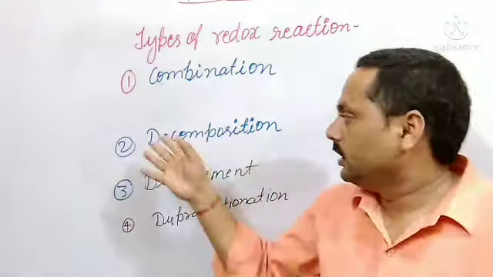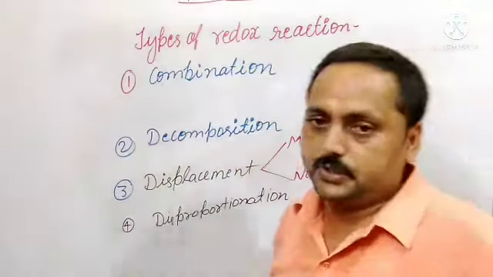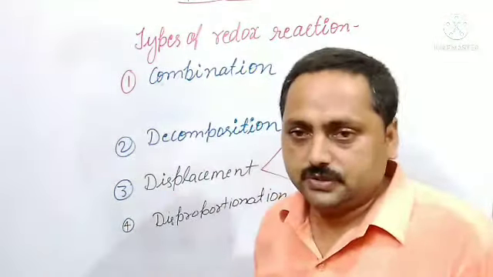Here displacement may be of 2 types: metal displacement and non-metal displacement redox reaction. Okay, children. So here we have seen there are 4 types of redox reaction. First is combination, second is decomposition, third is displacement. Displacement is of two types, that is metal displacement and non-metal displacement, and fourth is disproportionation reaction. Okay, these are the four types of redox reaction.